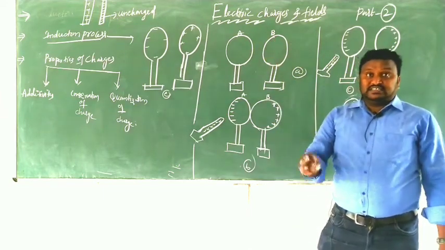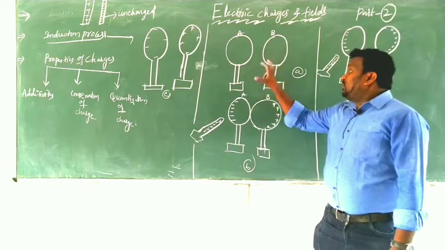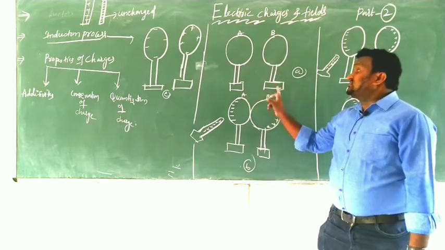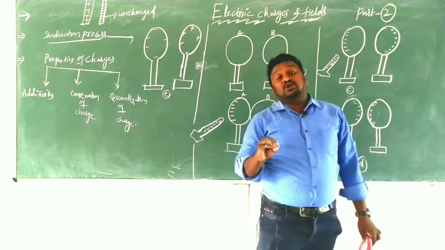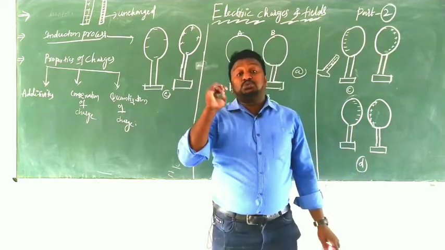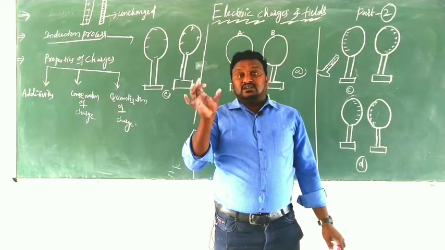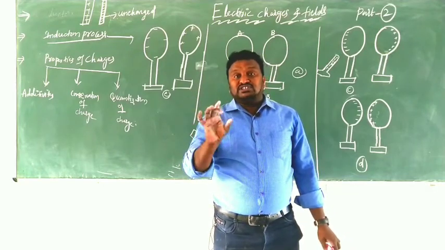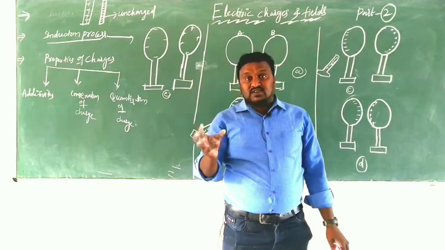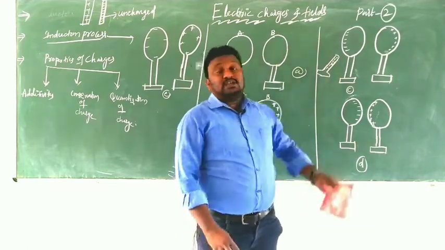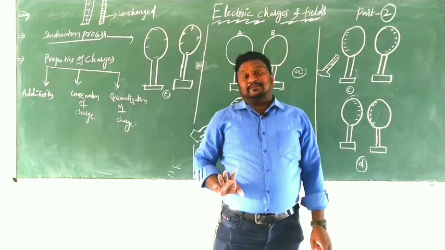After that, they should be kept over insulated stands. Insulated means what? It does not allow current through it. That means there is no current from one stand to another, and no charges are drawn from the metal sphere to the stand.